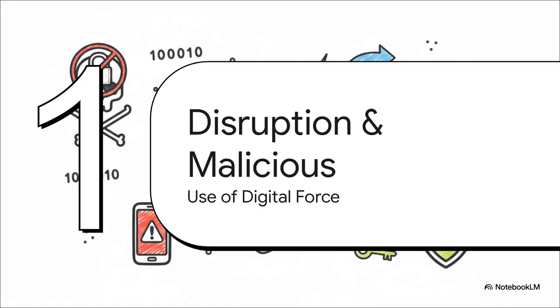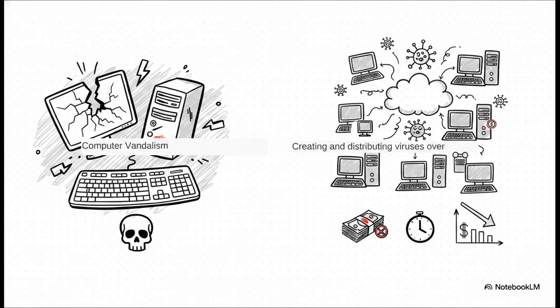Section 3. Disruption and malicious code. The use of digital force. We're definitely escalating from quiet deception to aggressive force here. Think about the contrast. On one side, we have computer vandalism. That's physically destroying hardware using force, or using code to literally wreck the machine itself. On the other side, we have the spreading of digital viruses. Now, a virus might not physically smash your screen, but the financial loss and the downtime are just as brutal. We're talking about massive costs for repairing the system and huge losses of business opportunity while everything is forced offline.